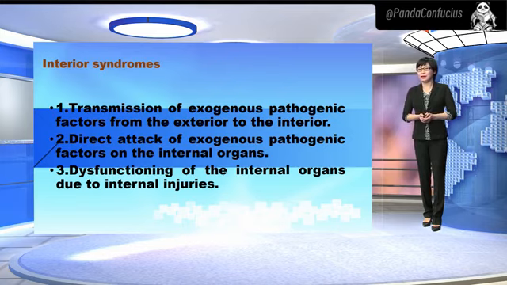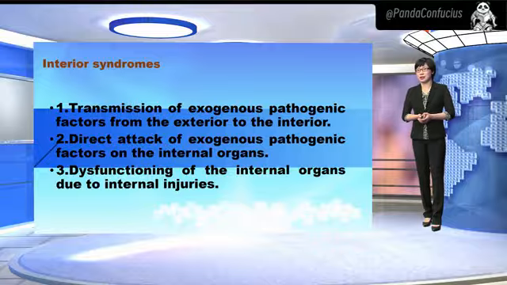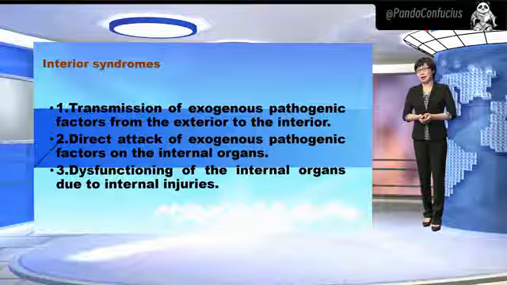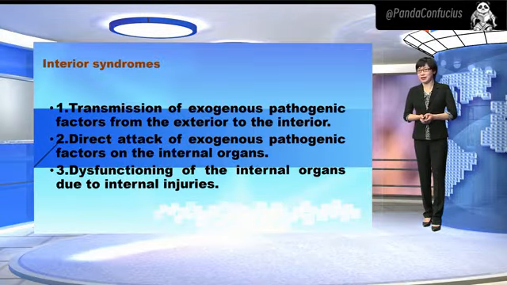Direct attack of exogenous pathogenic factors on internal organs. For instance, catching a cold results in vomiting, abdominal pain, and diarrhea, indicating that the stomach and the spleen are affected. It is a syndrome of direct attack on the interior by cold.